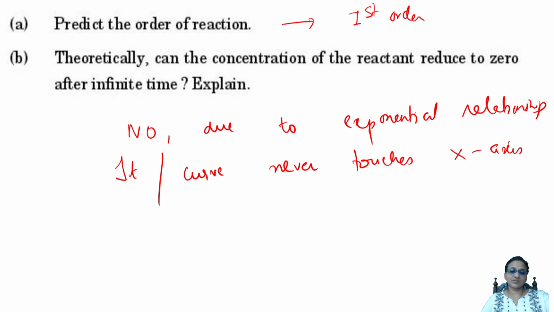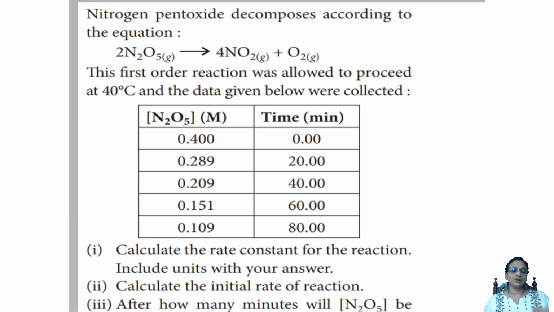Easy. Next question, let us see. Oh, big question. Nitrogen peroxide decomposes according to the reaction. This first order reaction was allowed to proceed at 40 degrees, and the following data is given. The time values are given, and the difference between all is 20 minutes only.